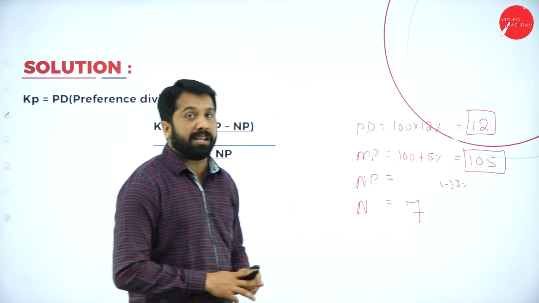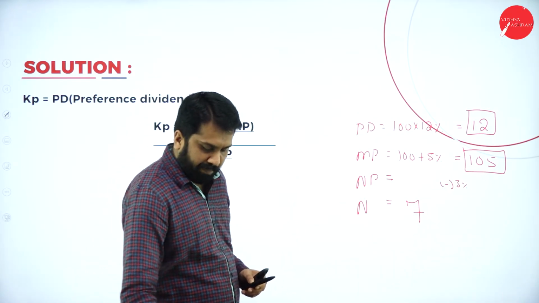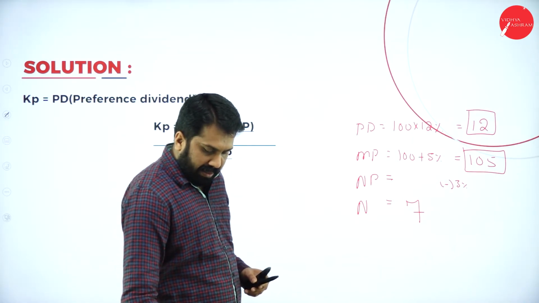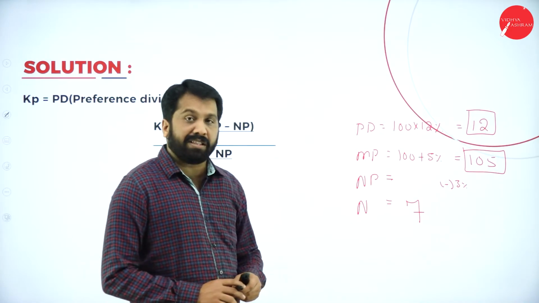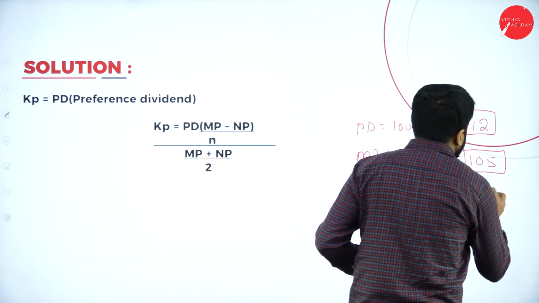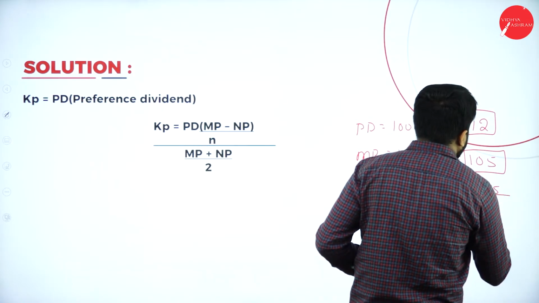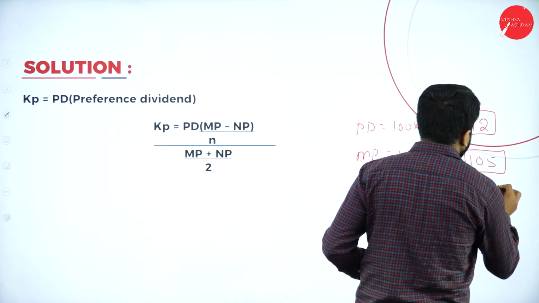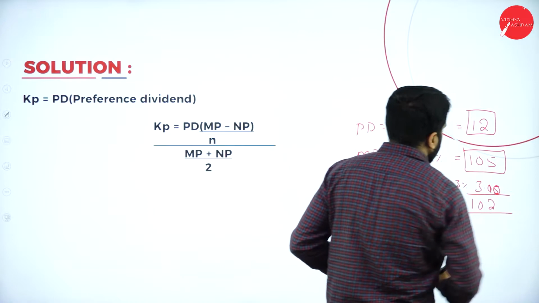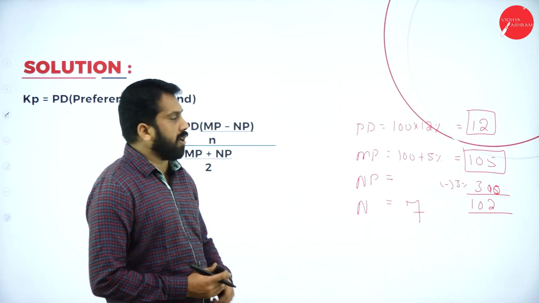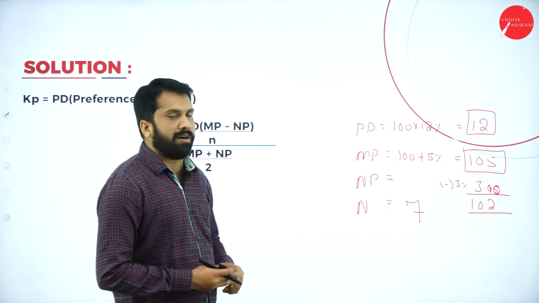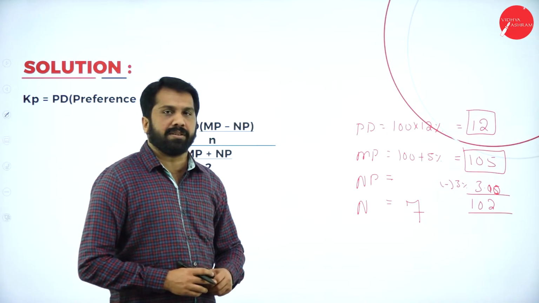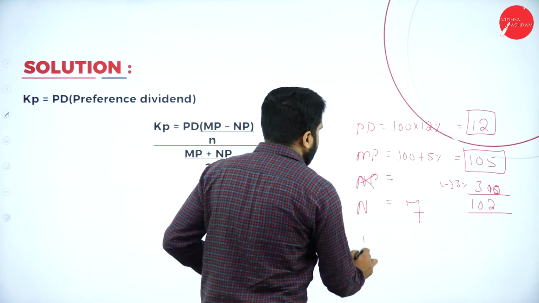On 105 minus 3%, how much you will get? I'll calculate. 105 minus 3%. So it will be 3.15. You will get 101.85. I'll make it round off. 105 minus 3, it will be 102. Now, what is your market price? It is 102.